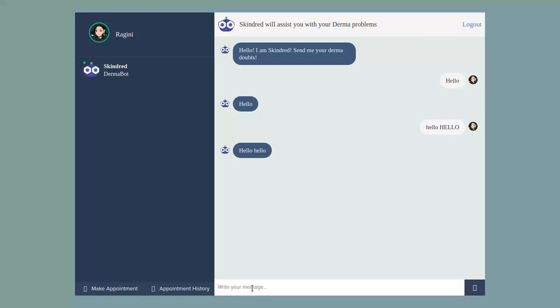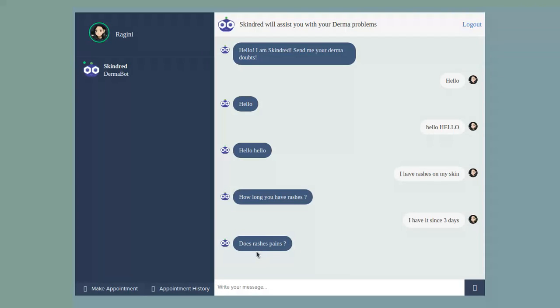So let me just ask it something. The dataset has a few patients who were having rashes. So I'll just say, "I have rashes in my skin." It replies, how long you have rashes. Let me say, "I have it since 3 days." Okay, so it asks me, does rashes pains?